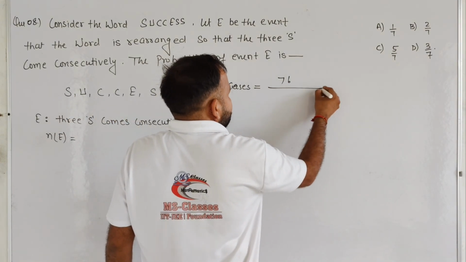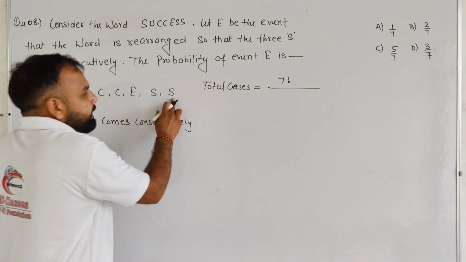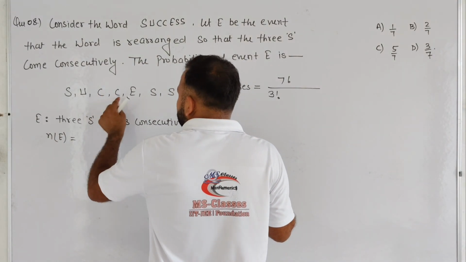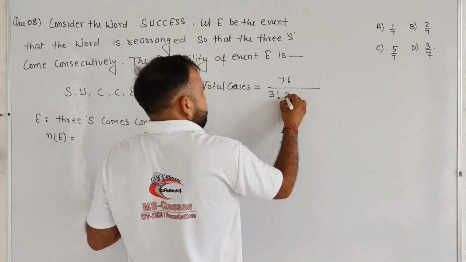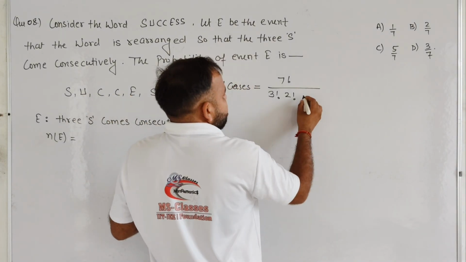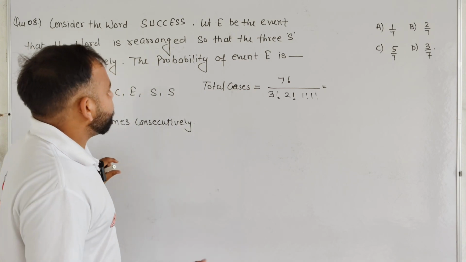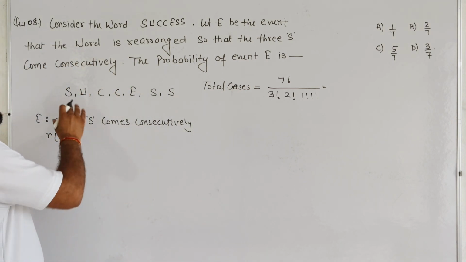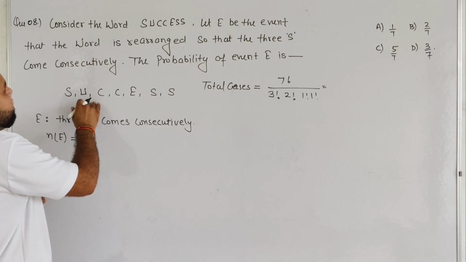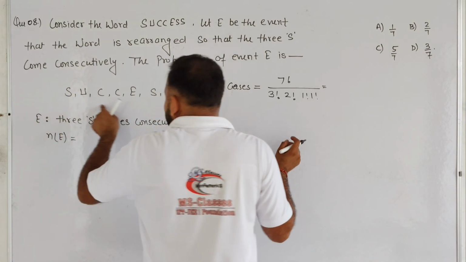We can arrange 7 letters in 7 factorial ways, in which S comes 3 times, so divide by 3 factorial, and C occurs 2 times, so 2 factorial is also present. U and E occur 1 time, so 1 factorial, 1 factorial. Basically this is the formula to find the total number of cases in the arrangement of the letters of the word success.